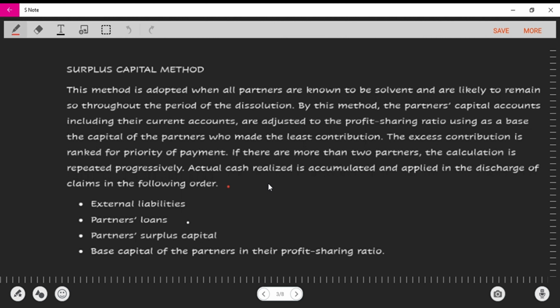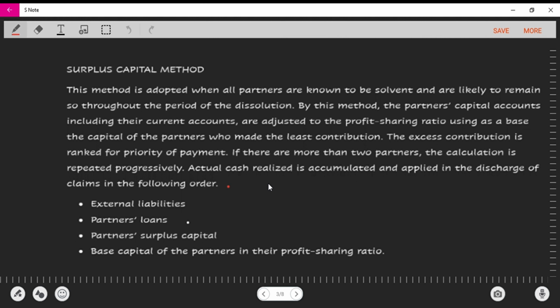Okay, so this method is adopted when all the partners are known to be solvent. I'm just going to read out some things in the notes on the screen and outline the important things we need to understand about the surplus capital method.